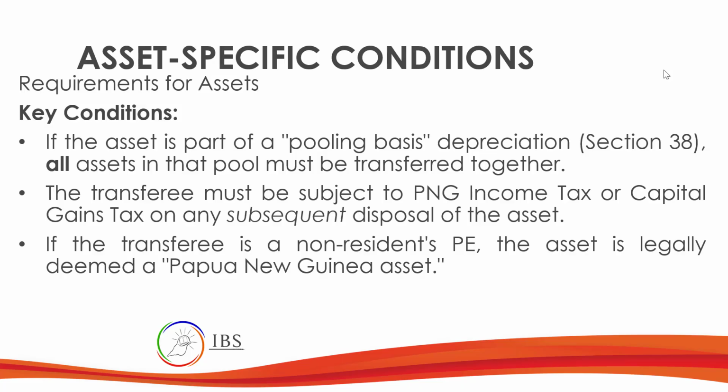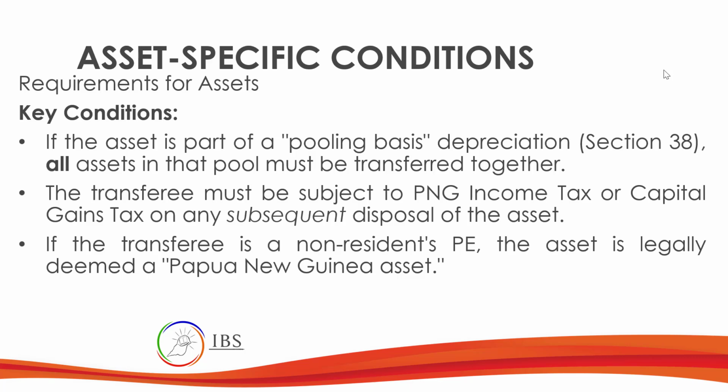Now, a certain addition to our discussion: asset specific conditions. If the asset is part of a pooling basis depreciation, all assets in that pool must be transferred together. So what does it mean? In the pooling basis, you are grouping them into one particular classification, so all the assets will be transferred together.